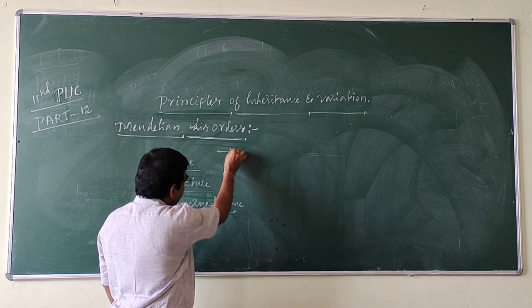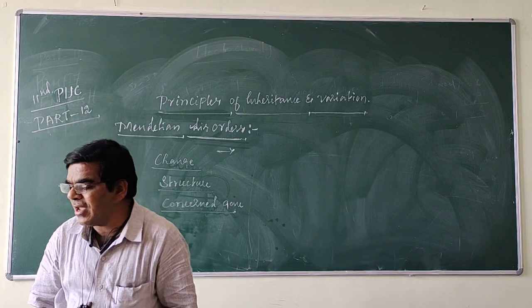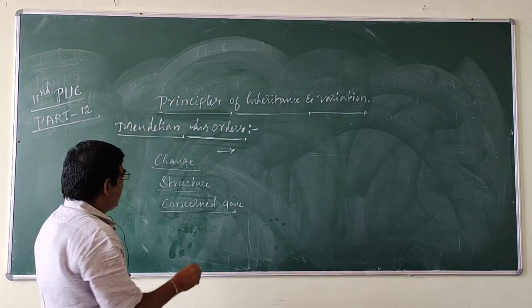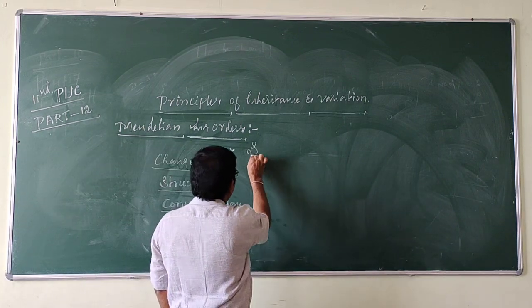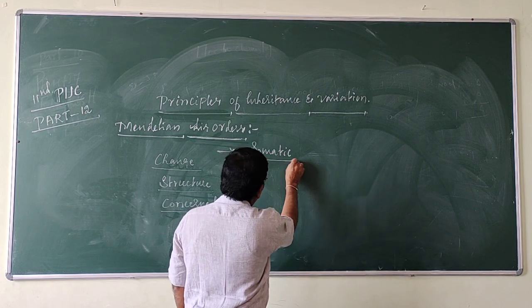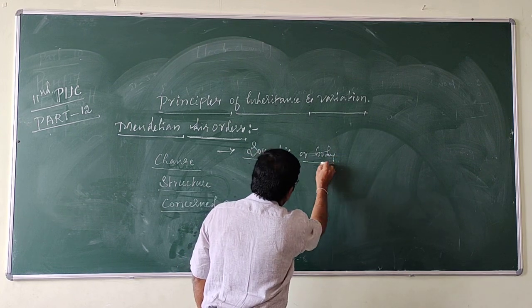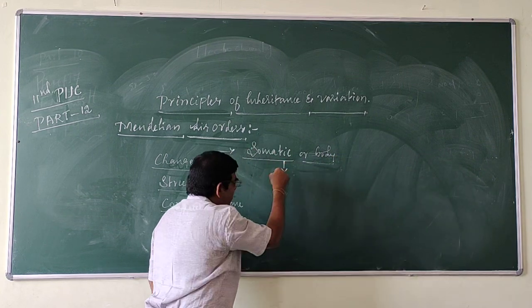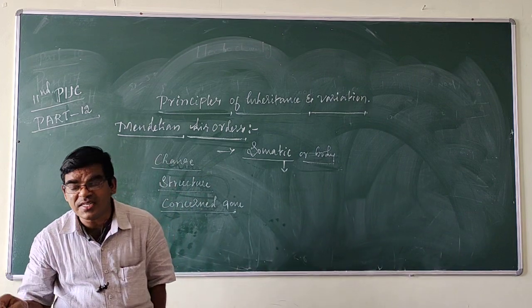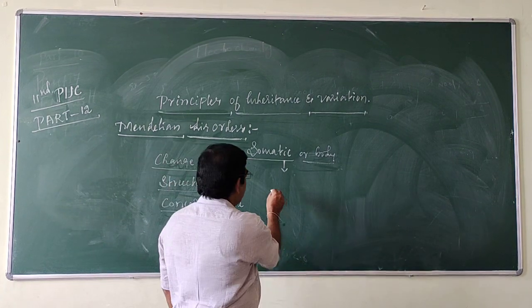The somatic characters, we know already, means body characters. Somatic or body characters are determined by the genes present on the sex chromosomes.